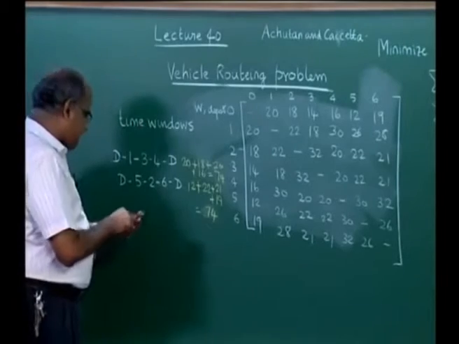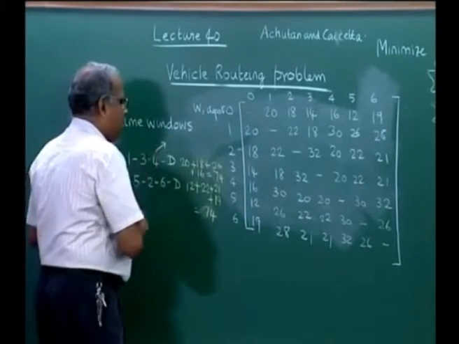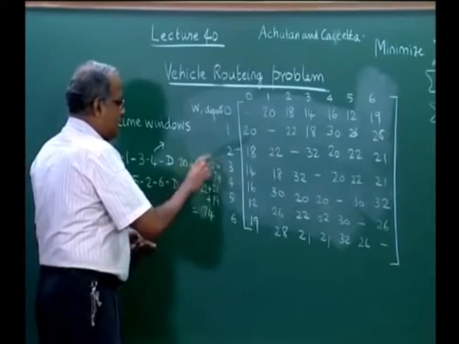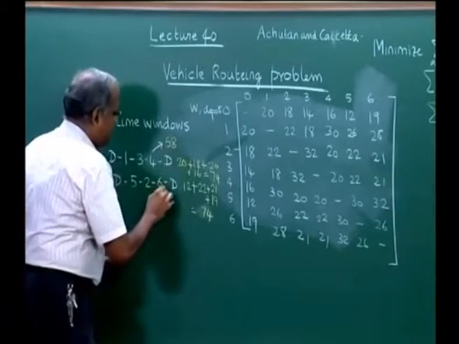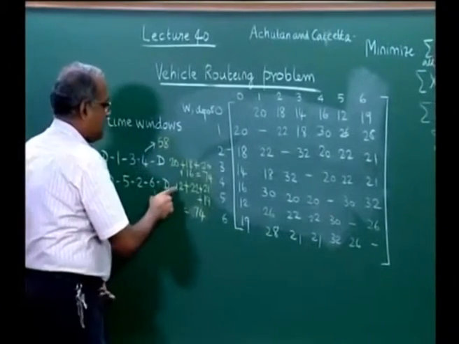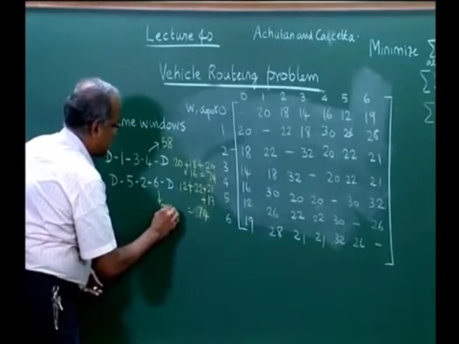Now it will reach customer number 4 at time equal to 38 plus 20, 58. Here it will reach customer number 6 at 35 plus 55.